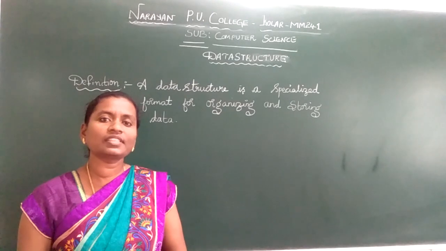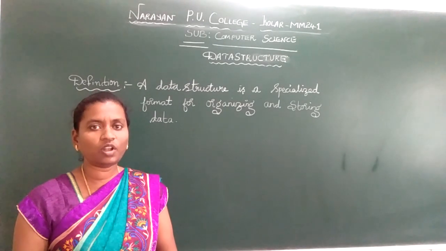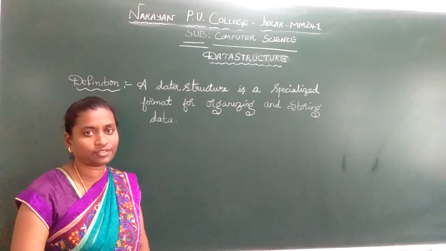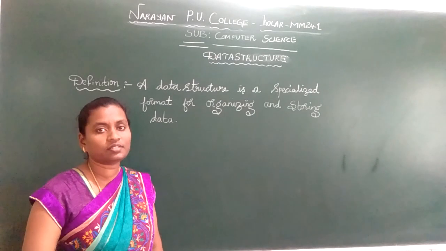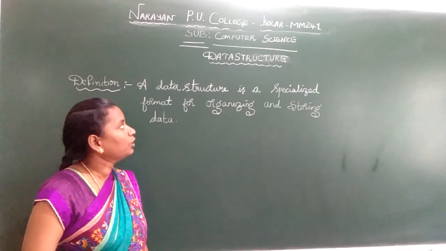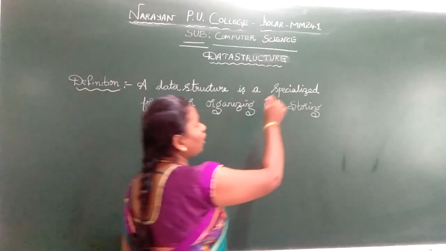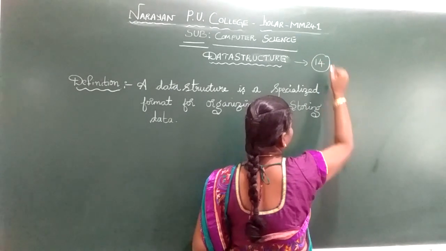In your previous classes we were discussing Boolean algebra, constructor, destructor and all, and today we are going to see a new chapter called data structure. Data structure carries 14 marks. I repeat, in your part A, data structure carries the highest marks. The total marks allocated for data structure is 14 marks.